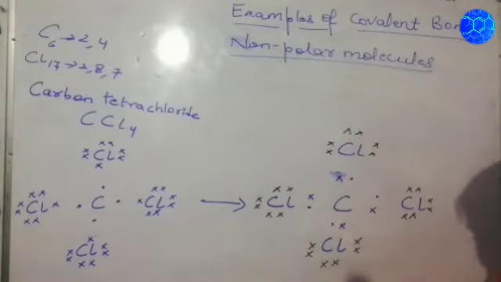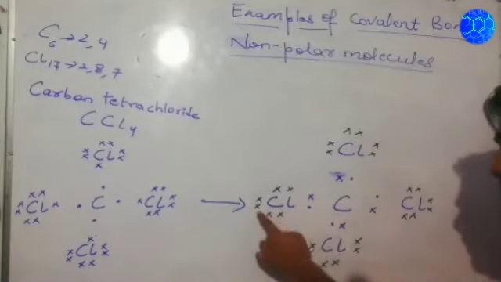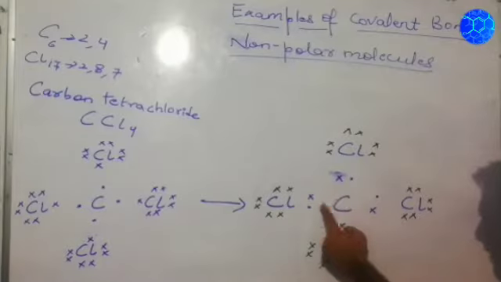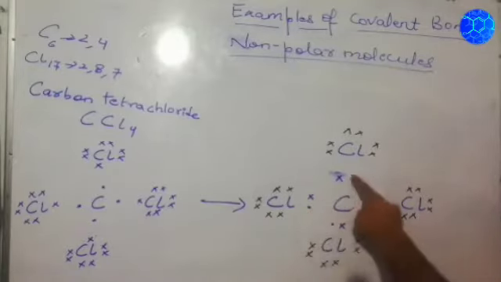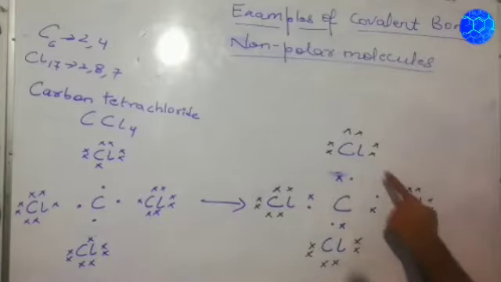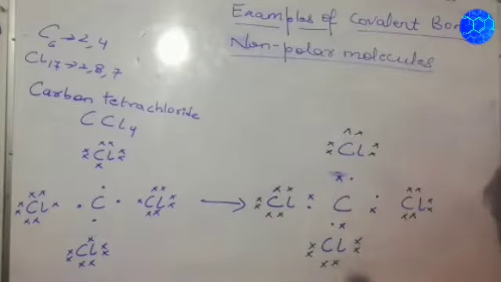Cl requires 1 electron, because Cl already has 6 and 7 electrons. 1 is being mutually shared by this carbon, so it becomes 8. In the same way, 8 here, 8 here also, and 8 here also. This is how CCl4 becomes stable as a molecule.